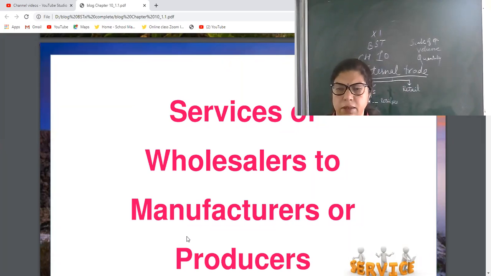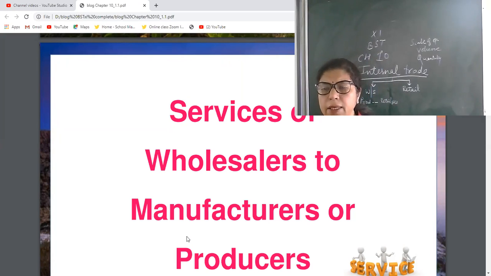Wholesalers make or buy the goods in large quantity, so that is beneficial for the producers. Also, there is no need to keep them in warehouses or godowns because they sell the goods immediately as they produce.